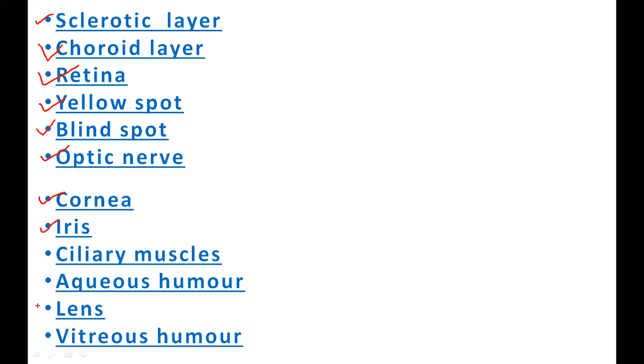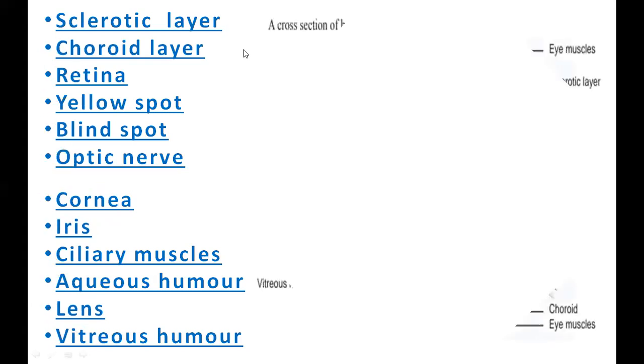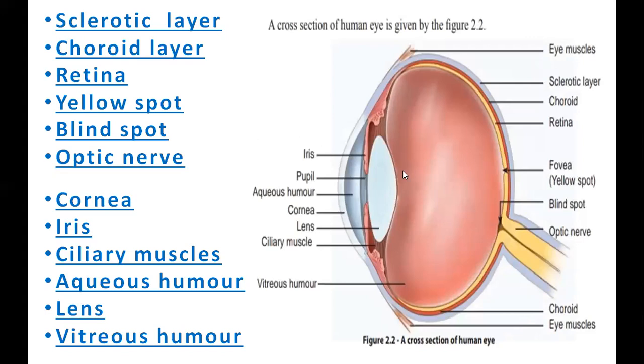And then in the front, you have the lens. Who is holding the lens? The ciliary muscles. In front of the lens, there is a tank. Behind the lens, there is a tank. Tank means cavity. That front cavity is aqueous humor. The back cavity is vitreous humor. And there is a special part which is missing here. What is that? Yes, very good. Between the iris, you have a pupil. Actually, that is not a part. That is a hole. That's why I didn't put it here. So with this, you have completed the full structure of the eye.